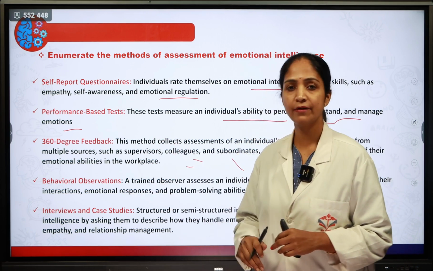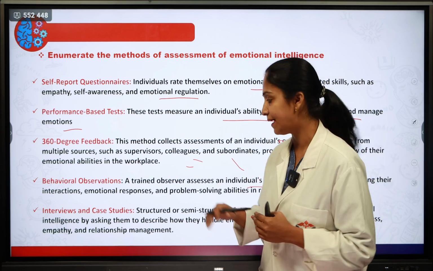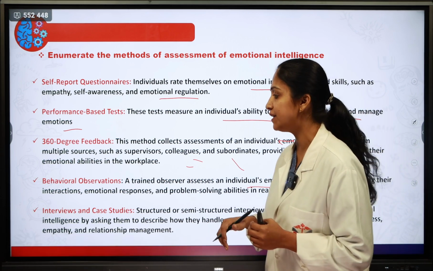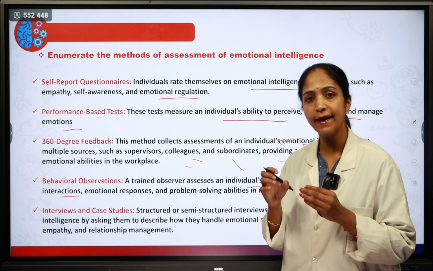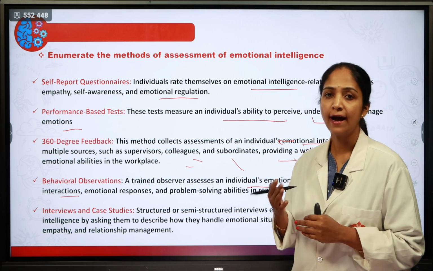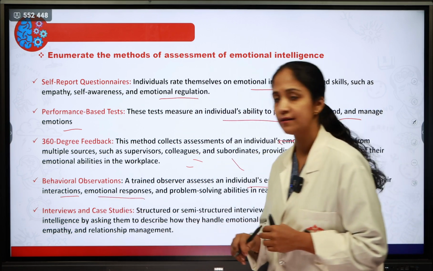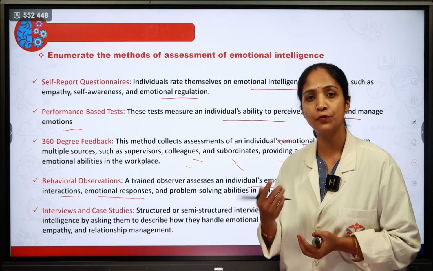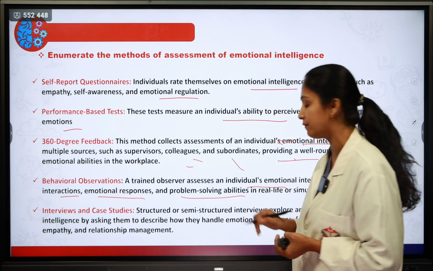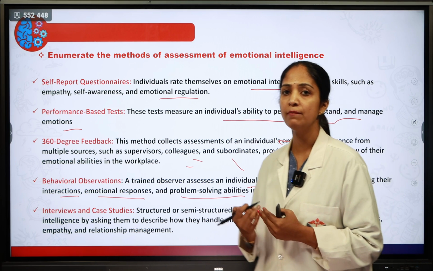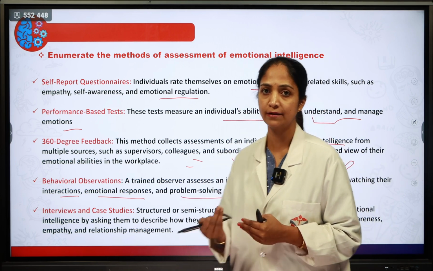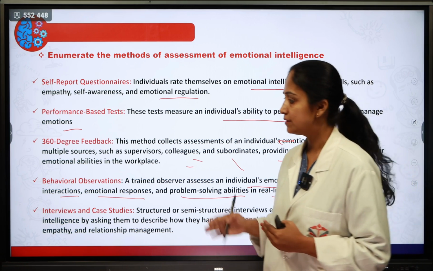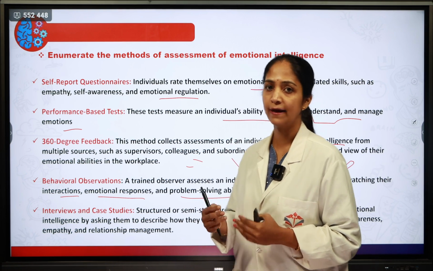Next one is behavioral observation. Here a trained observer assesses the individual's emotional intelligence by watching their interactions, that is, how an individual interacts with other persons, then their emotional responses, such as how they respond emotionally if anxiety or depression arises. Then problem-solving ability, that is, if any problem arises, how they make their own strategies, in live and simulated settings. So this is how behavioral observation is done.